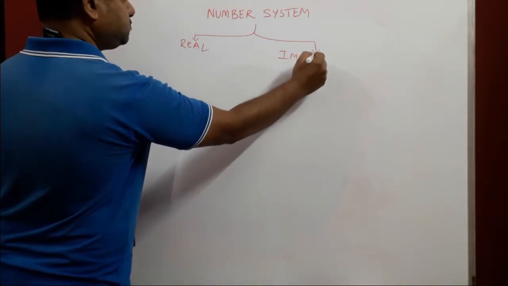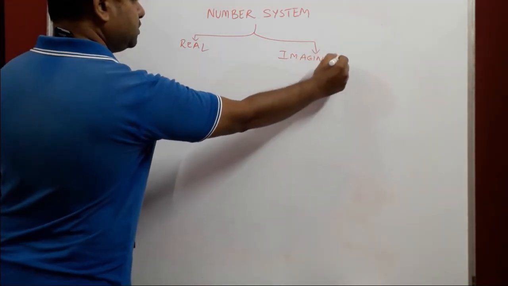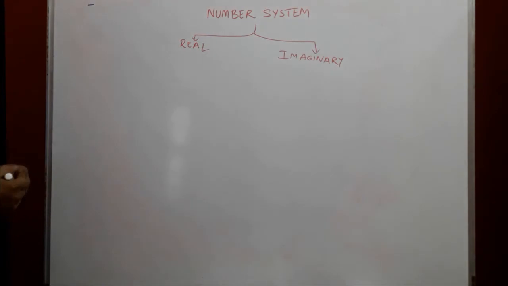imaginary. At this stage we don't have to study imaginary numbers, but in case of real numbers we need to study them. These are numbers which are present in day-to-day life. We use them in day-to-day life, and it's part of your syllabus too. But under real numbers, what are the numbers that come under real? How many different types of numbers are there?